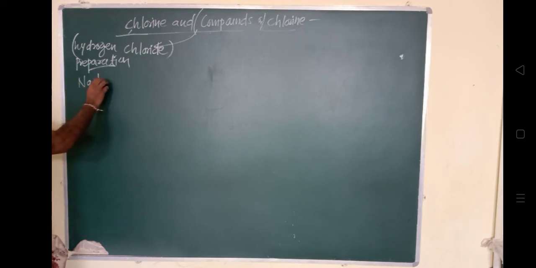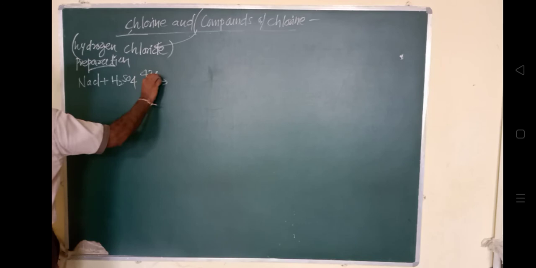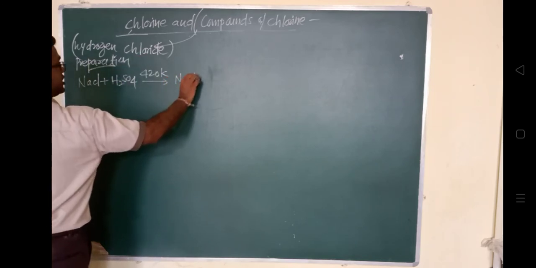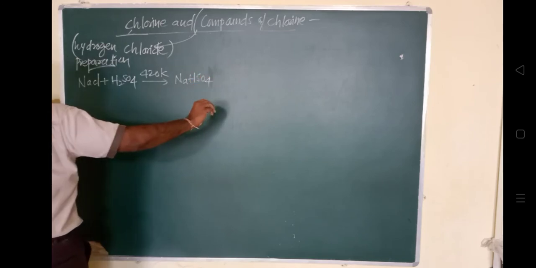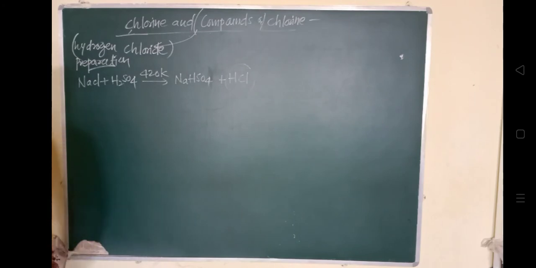This is the way by which hydrogen chloride is obtained. This NaHSO4 again combines with sodium chloride at the same temperature of 420 Kelvin to form Na2SO4, sodium sulfate, and HCl.